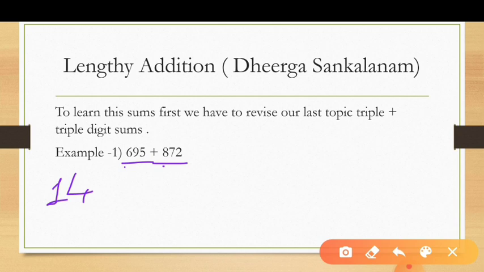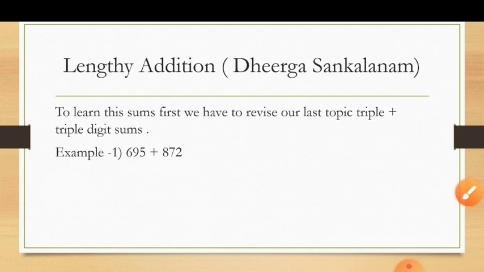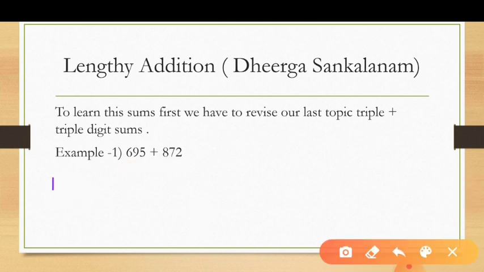Look at the tens place, 9 and 7. The end number of 9 and 7 is 6, not 16. So keep in mind the end number of 9 and 7 is 6, so plus 1 here means 14 plus 1. Our answer is 15.